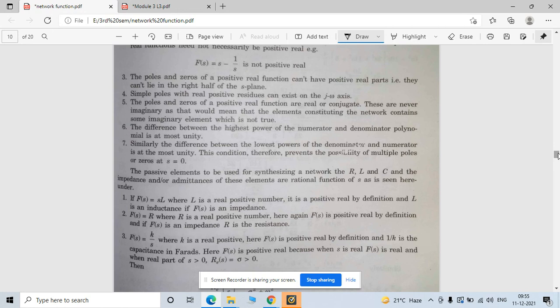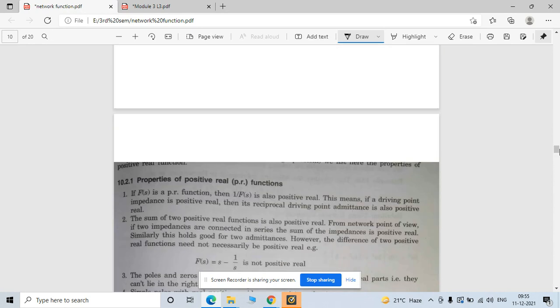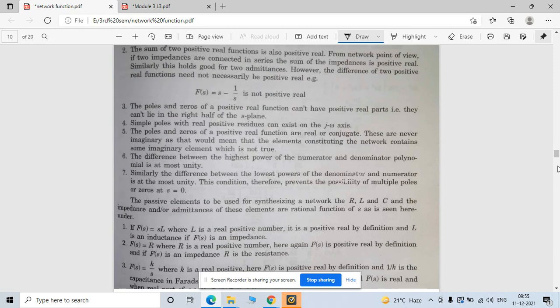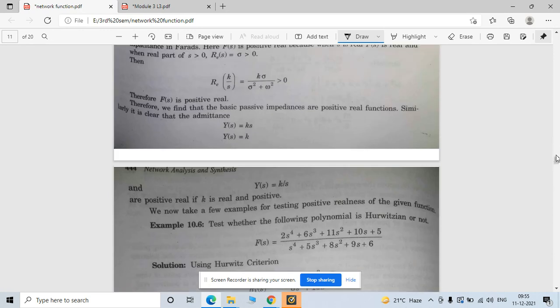The sum of two positive real functions is always positive real, but the difference of two positive real functions may or may not be positive real; it isn't guaranteed. When you sum two positive real functions, the overall function is guaranteed to be positive real. That is a property which is also given here, you can read it out.